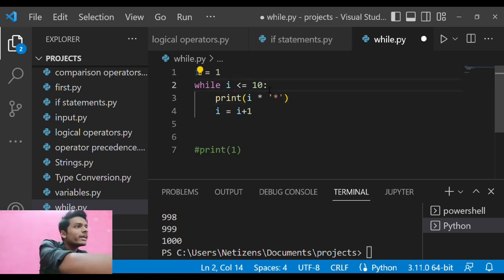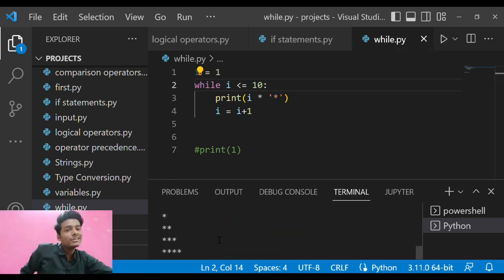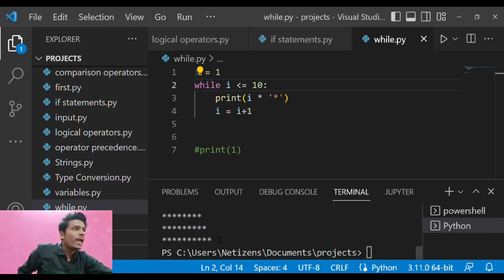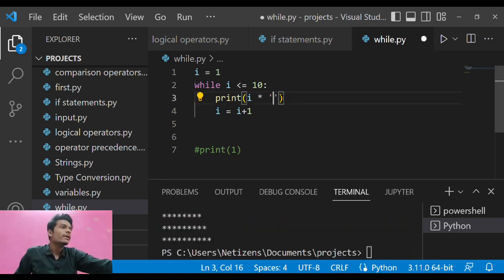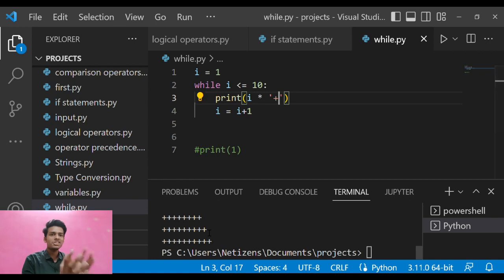If I take 10 numbers here, this is the result: it prints the stars in a triangular format up to 10. This is just a format where you can change anything and create simple designs in Python. If I type in plus over here, it will print plus 10 times. So this is a simple concept of the while loop. I think that is quite an interesting thing.